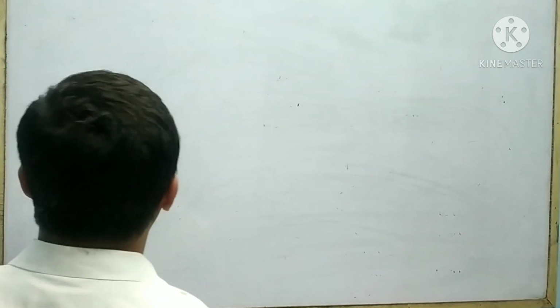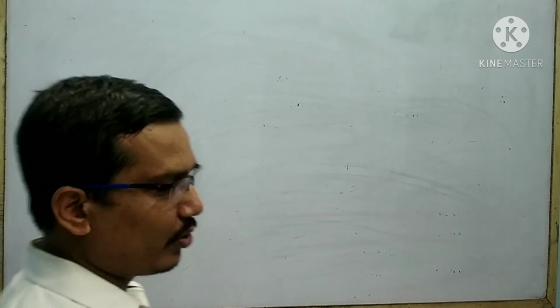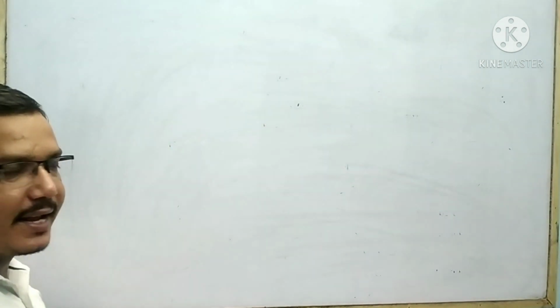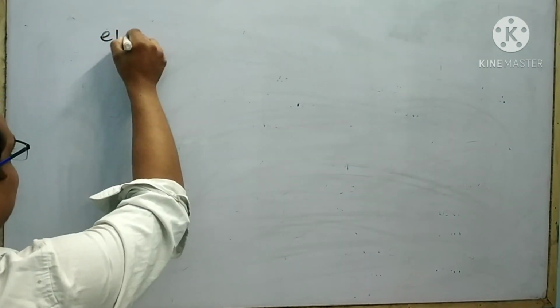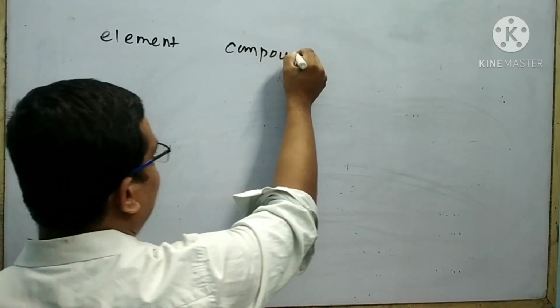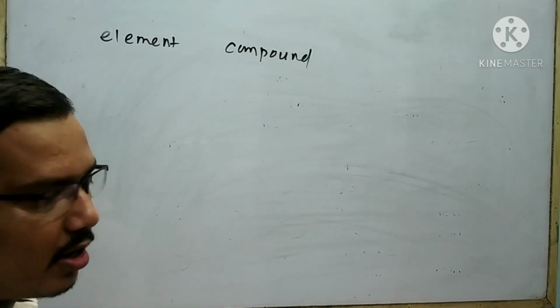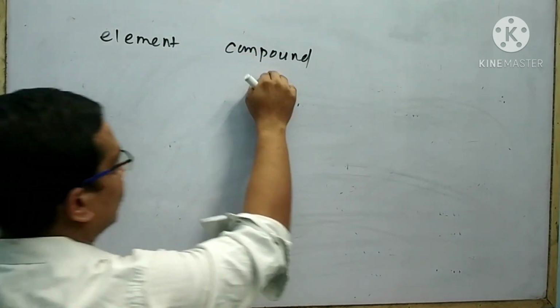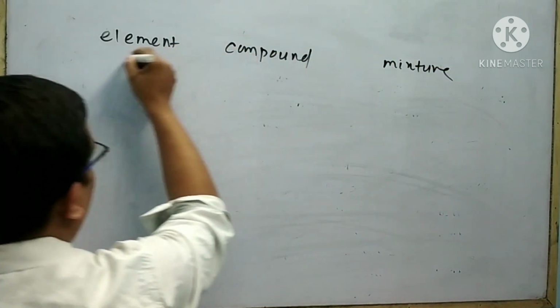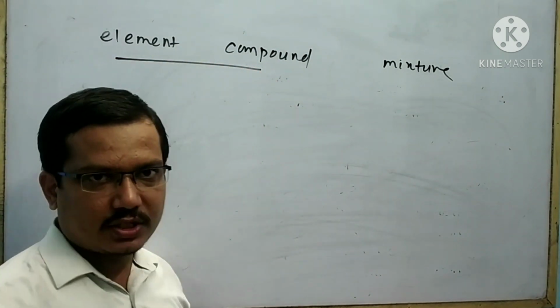Finally, we concluded that chemically matter can be classified into two types. One is pure substance, another is mixture. Pure substance is again classified into two types: one is element, another is compound. There are three terms: element, compound, and mixture. These two terms are related to pure substances.